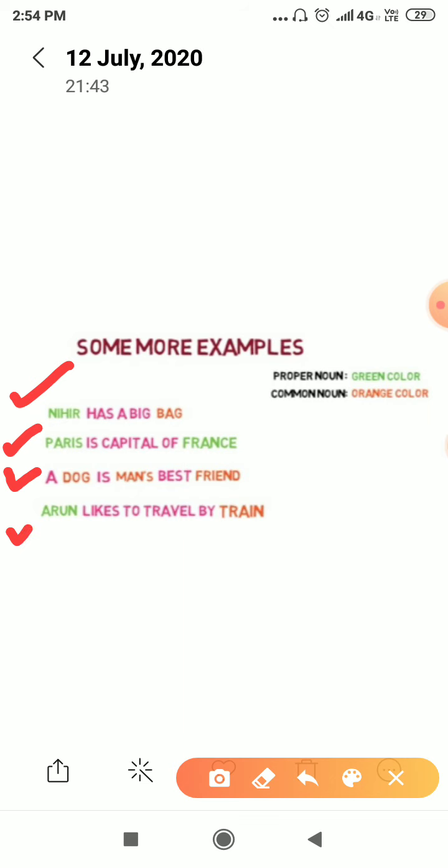And in fourth one, Arun likes to travel by train. Here, Arun is the name of one boy. So, that is a proper noun. And likes to travel by train. Train, we don't know the name of the train. So, that's why we can call the train a common noun.